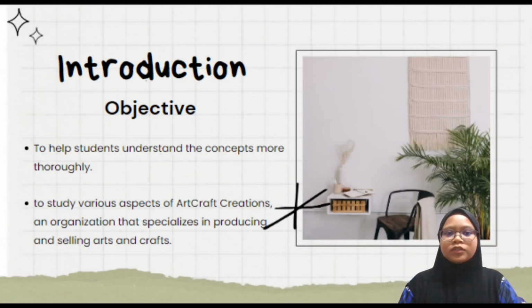Now I will explain about the introduction. So in the introduction there are two objectives. The first one is to help students understand the concept more truly. Students can learn numerous calculation techniques from starting their own business based on this assignment. If students are unsure of how calculations are generated, they might converse as well and learn from other group members. In addition, we will give you a task to do while starting our own company, which is art craft creation.